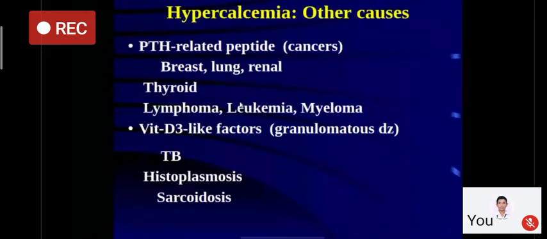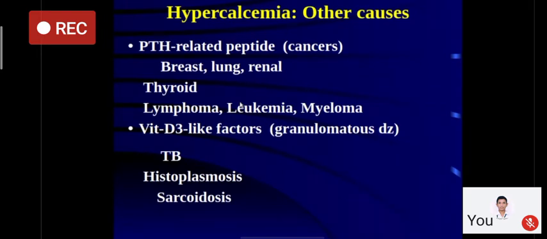Now, if we look at other causes of hypercalcemia, the next important cause is PTH-related peptide, PTH-RP. The most important causes for them are various types of carcinomas, lymphoma, leukemia, and myeloma. Remember, in these cases, PTH is suppressed in presence of hypercalcemia, and PTH-RP is elevated.